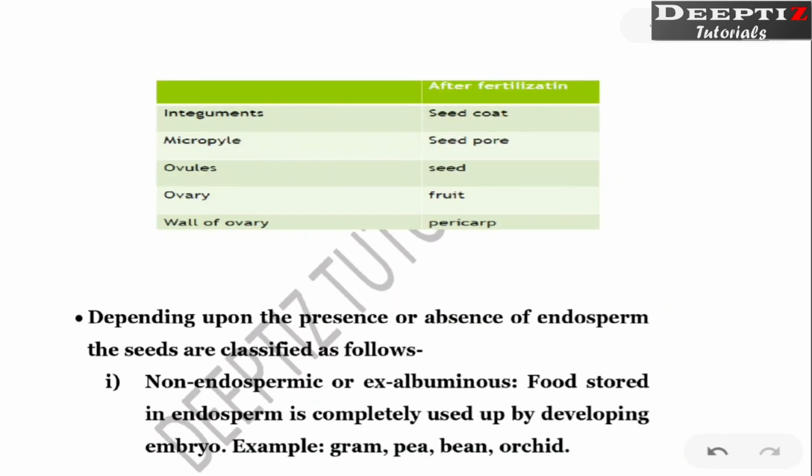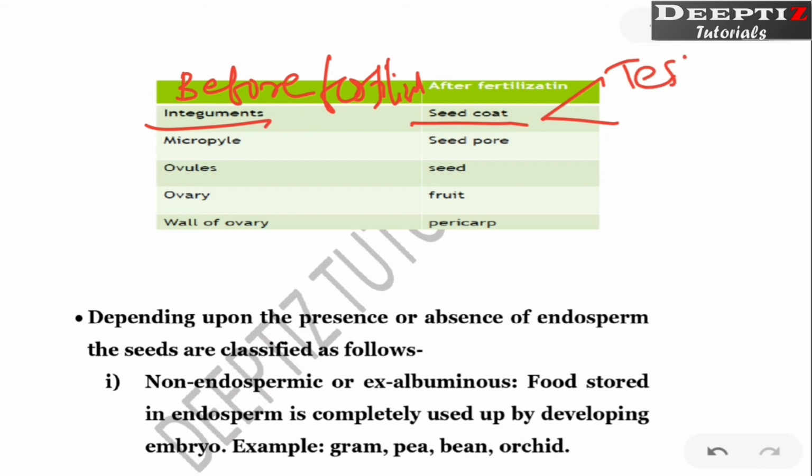Okay, these are some facts. You can even remember the same thing. The weight is given before fertilization and after fertilization. Integuments are going to become the seed coat. How many layers are there for the seed coat? One is testa and another one is tegmen, right? Which one is outer? Testa is outer, tegmen is the inner one. Why two? Because normally the ovule which we are drawing is bitegmic, because two integuments are there. So we have two layers.